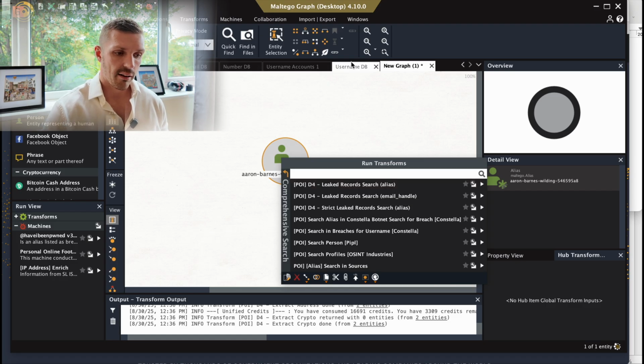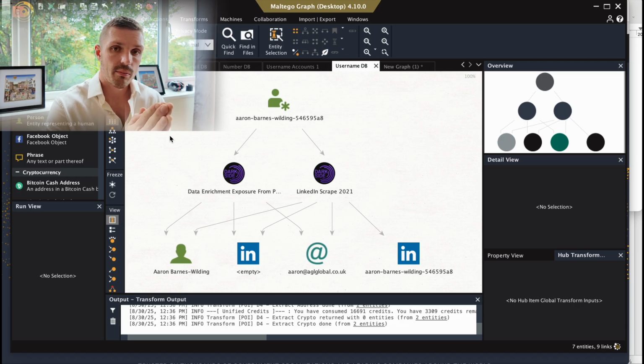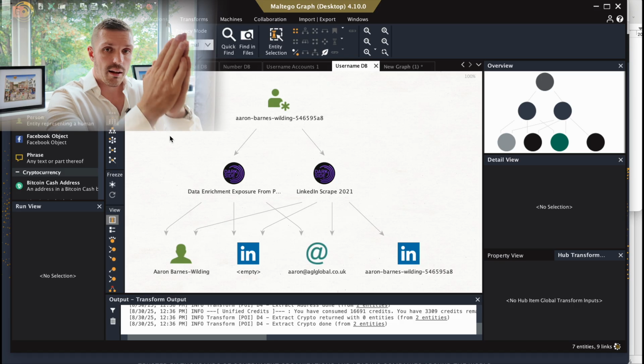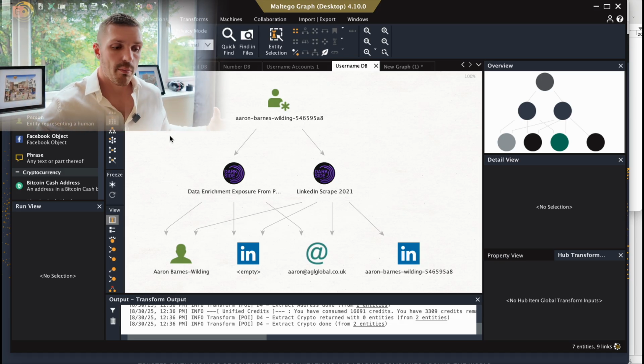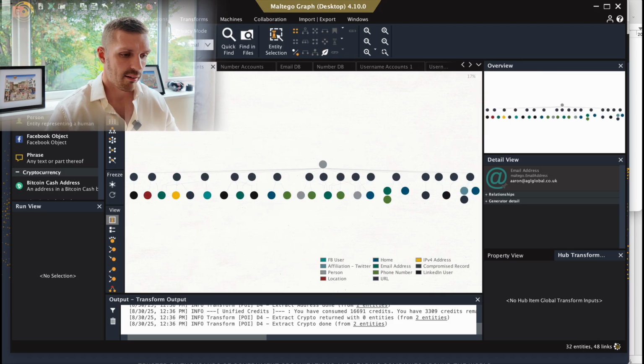Now what that does is it will bring back this graph here, and this graph and this information is information that has essentially been stolen by hackers. The hackers then put this into the public domain. Once this information is in the public domain, available to everyone, then we're allowed to look at it. It's public information. And this is where you'll get the email address that is linked to the LinkedIn account. Once we have this, we want to do the second step.